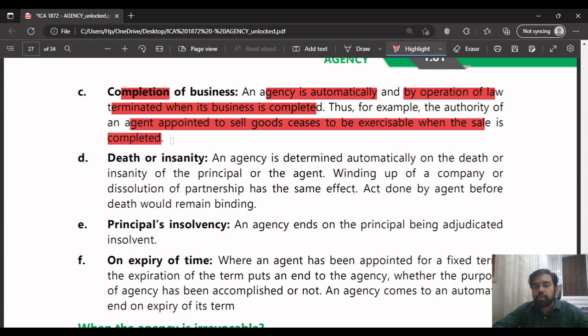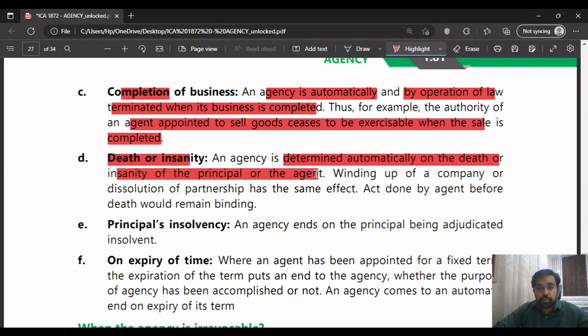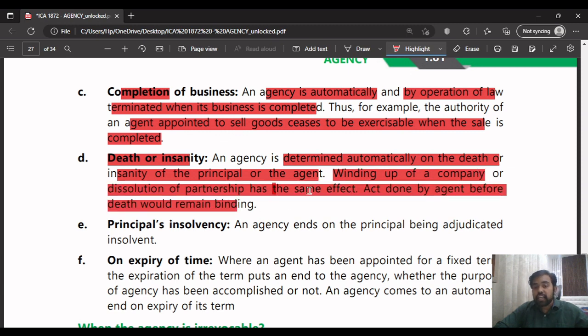After sale, the job is over, your contract of agency is done. So, completion of business. Death or insanity. The agency is determined automatically, and death or insanity means if the agent or principal dies, or goes insane, at that time the contract of agency comes to an end. The winding up of the company or the dissolution of partnership has the same effect. An act done by an agent before death would remain binding.